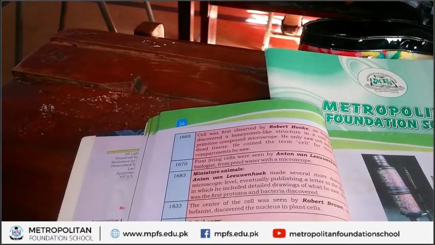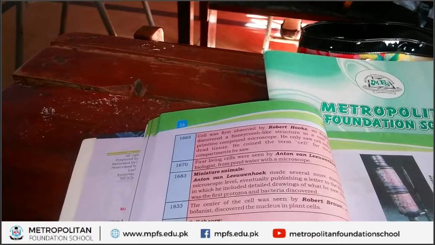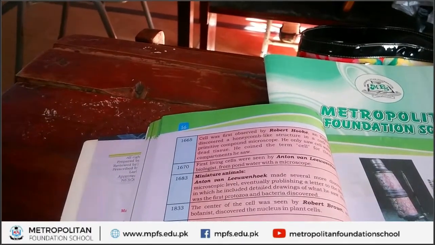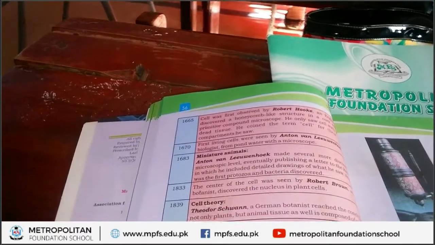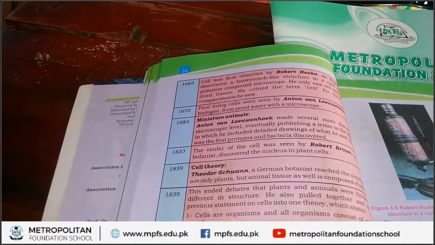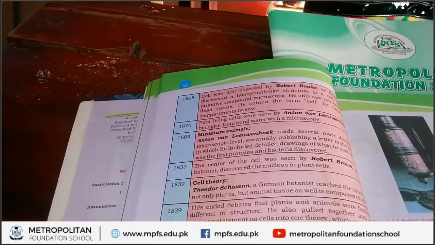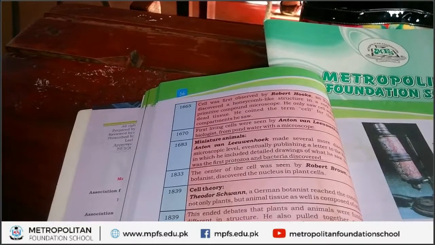What is the nucleus? The nucleus is a spherical shaped body which is present in the center of the cell and sometimes on the side of the cell wall. This spherical shaped body is called the nucleus. This nucleus was first observed by Robert Brown in a plant cell.